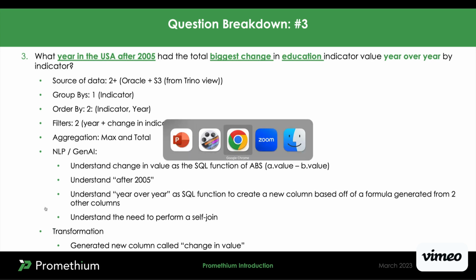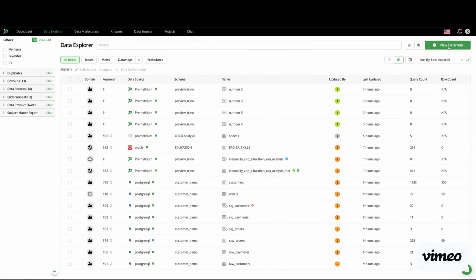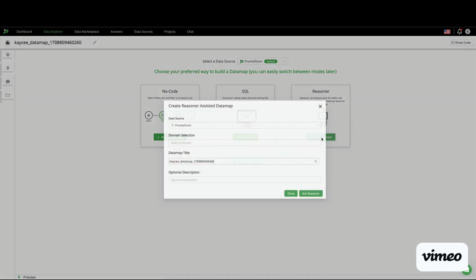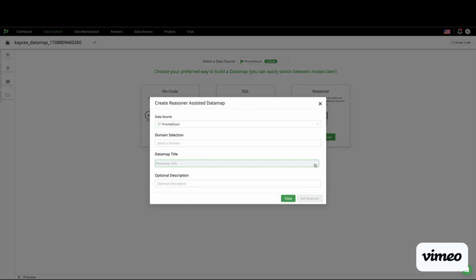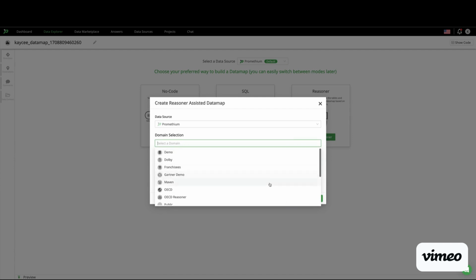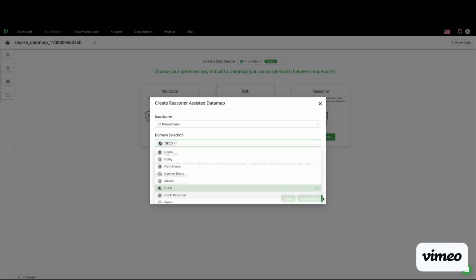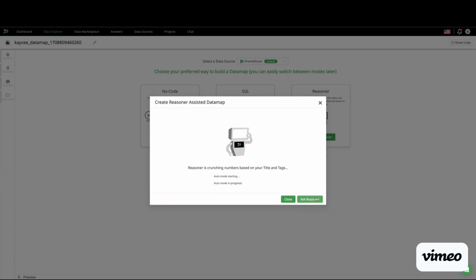I'm going to take this question and go ahead and ask it to Promethium now. So you click on Reasoner, which is our Gen AI engine. I'm going to go ahead and copy and paste this question in here. And that's it. All I'm going to do is ask Reasoner to take over.